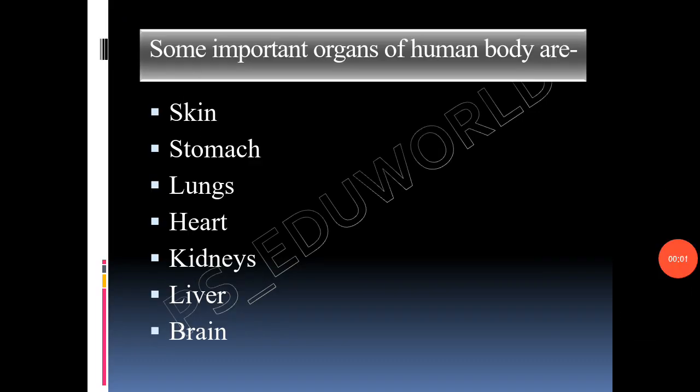Some important organs of the human body are skin, stomach, lungs, heart, kidneys, liver, brain, ovary, pancreas, spleen, testes, etc. So let us discuss some of the important organs of the human body.